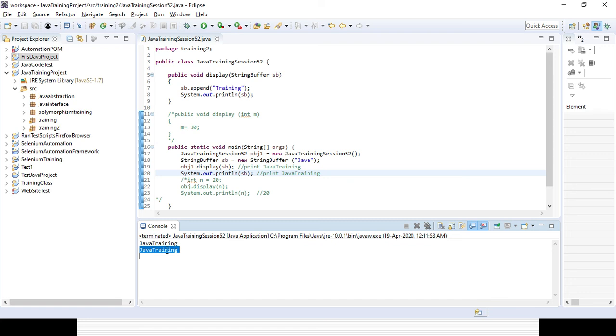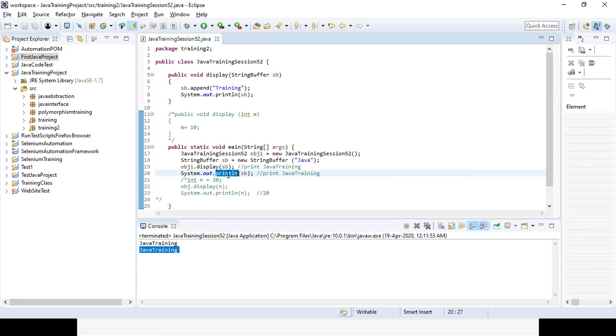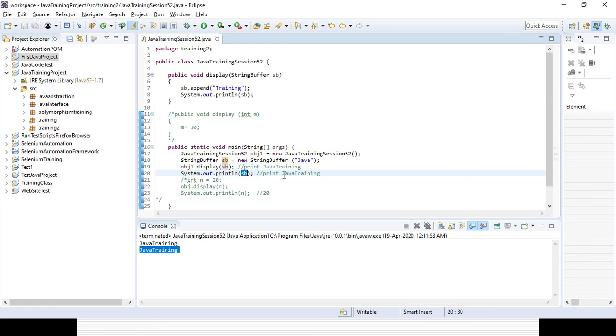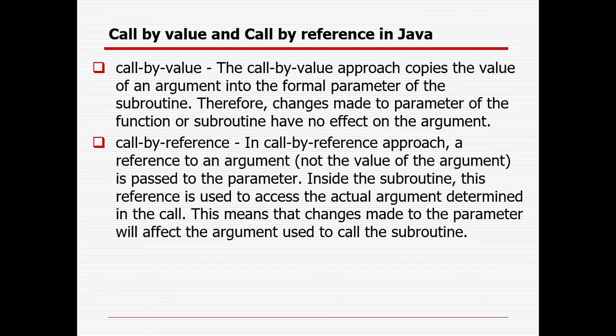Right now if you are changing SB, it will affect object 1 as well. Hence both object 1 and SB print the same value. Okay. So using object 1, if I want to display SB, it will give me Java training, and here also it will give Java training. So that's all about call by value and call by reference.